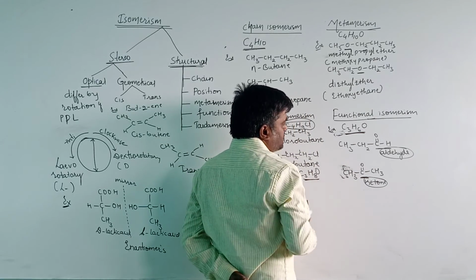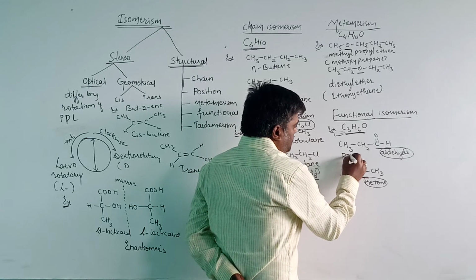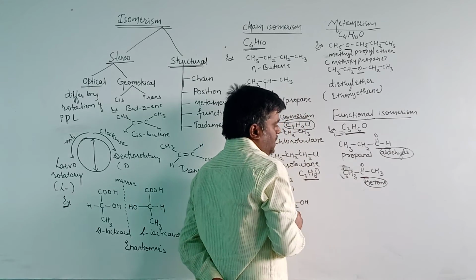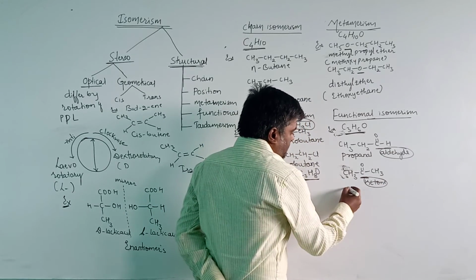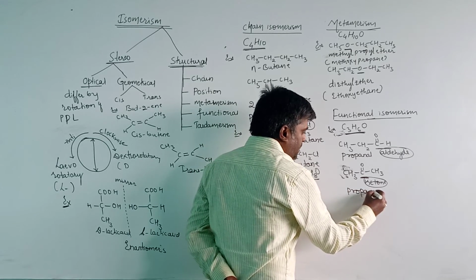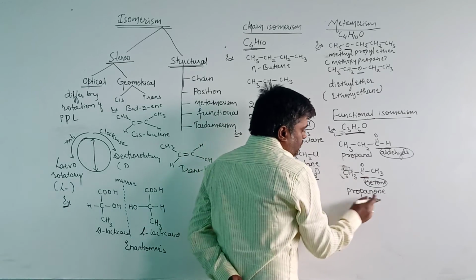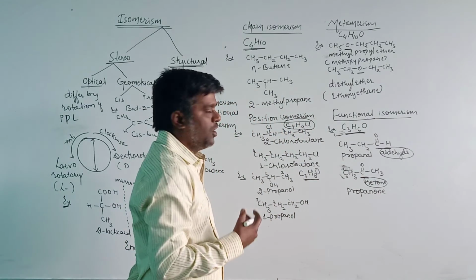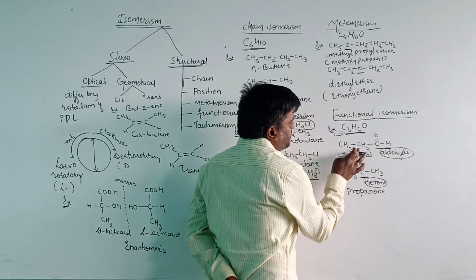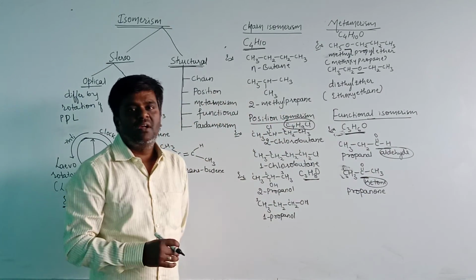Then let us see the name for this compound. IUPAC name: 3 carbon atoms are present in the parent chain and it contains the aldehyde functional group. Therefore, it is known as propanal. Then here, the number of carbon atoms is 3 and the functional group is a ketone, so ONE is the suffix. The name for this compound is propanone. Generally, it is known as acetone, and here propanaldehyde.